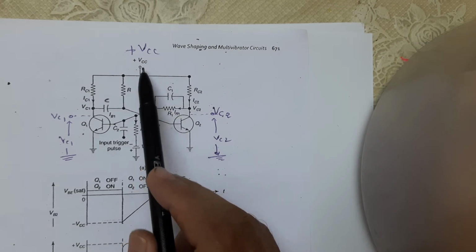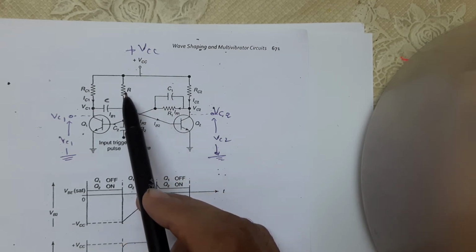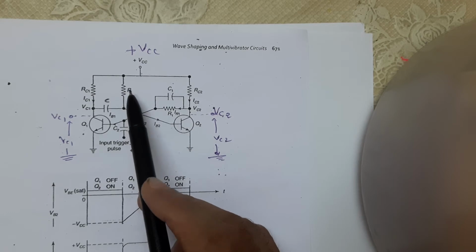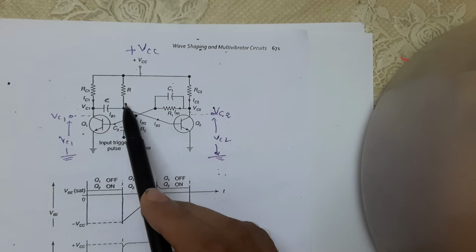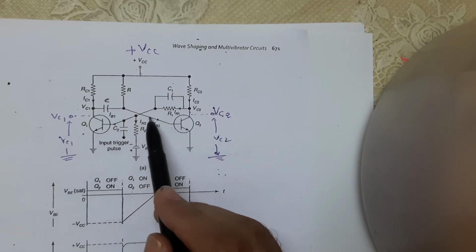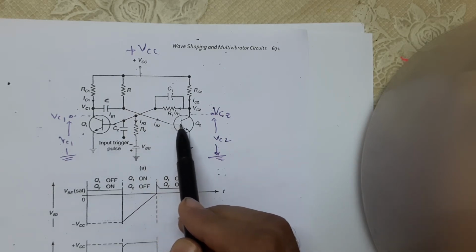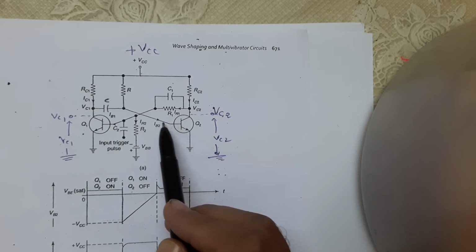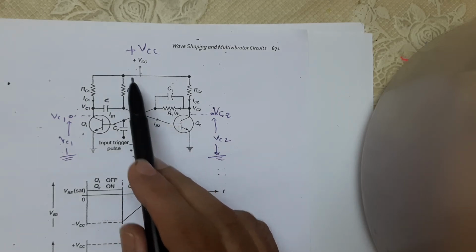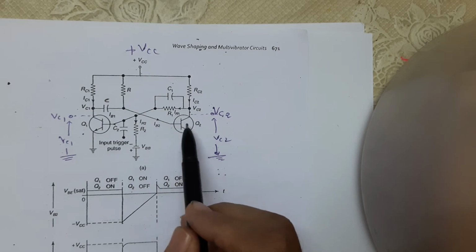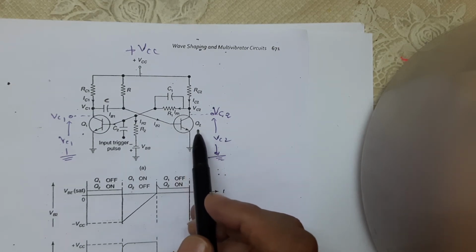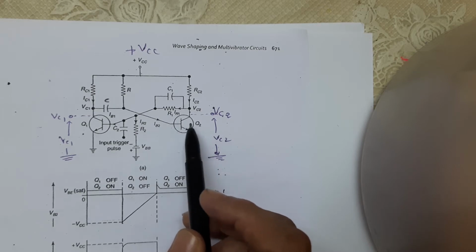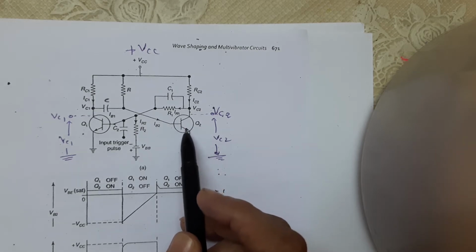See here, this VCC and R terminal is connected to the base of the transistor Q2, so this is used to switch on Q2. That means Q2 is in saturation. Saturation means the transistor is switched on, in on condition.